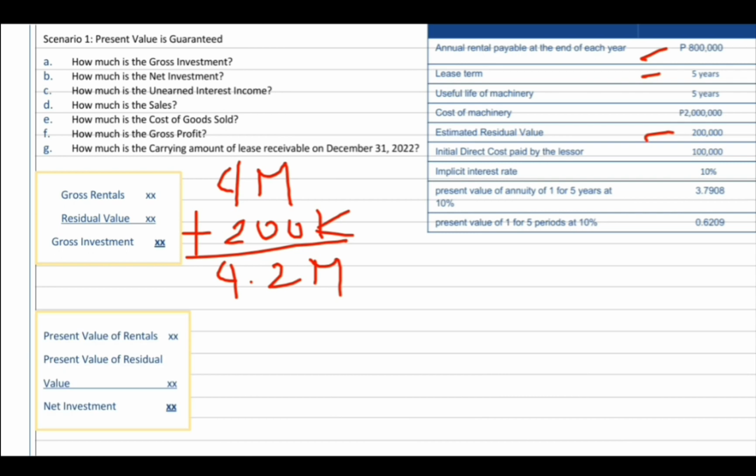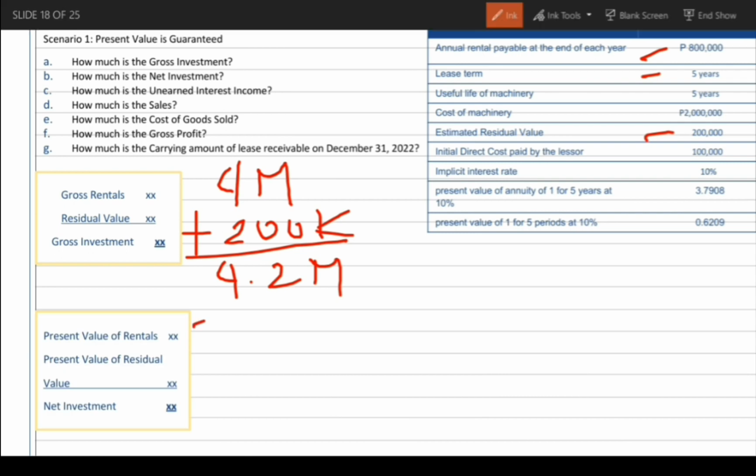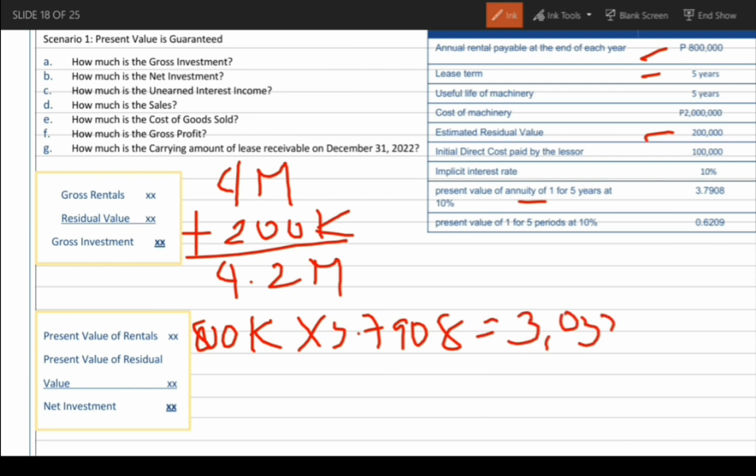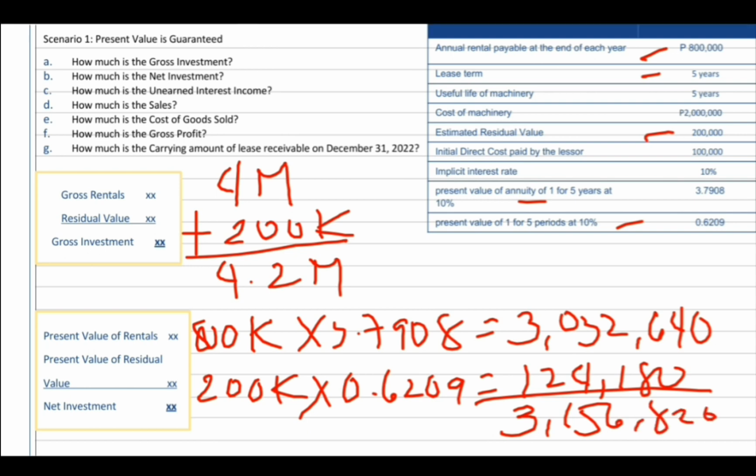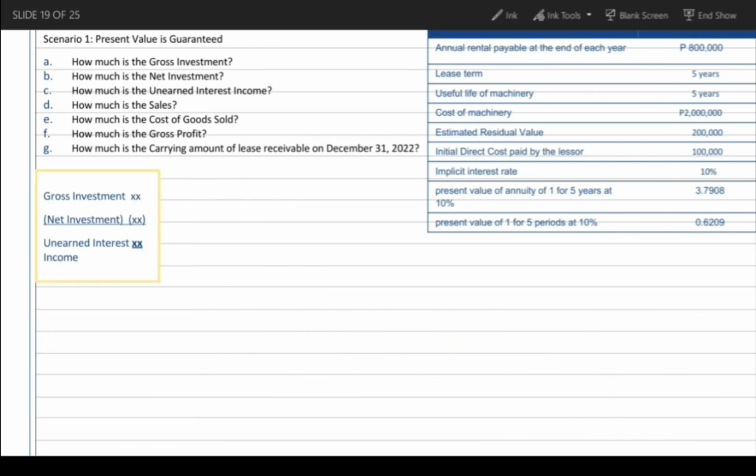How much is the net investment? Present value of rentals, 800,000 times present value of annuity na 3.7908 is equals to 3,032,640 plus present value of residual value, 200,000 times present value of 0.6209 is equals to 124,180. Ang ating net investment ay 3,156,820.